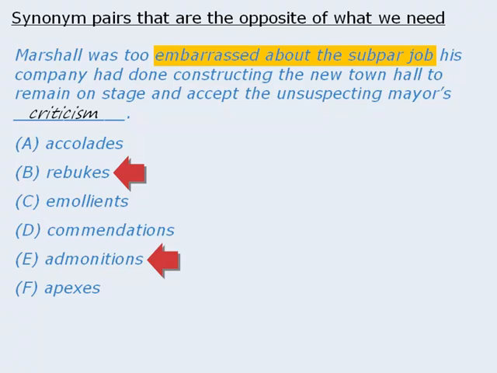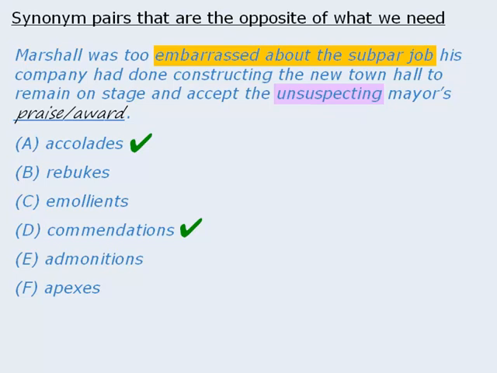However, we're missing a very important word here. The mayor is described as unsuspecting, which means the mayor was unaware of the subpar job. So Marshall was probably receiving the opposite of what we initially thought. Marshall was receiving some kind of praise or award. Now that we've correctly identified the relationship word in the sentence, we can see that the correct answers here are A and D.